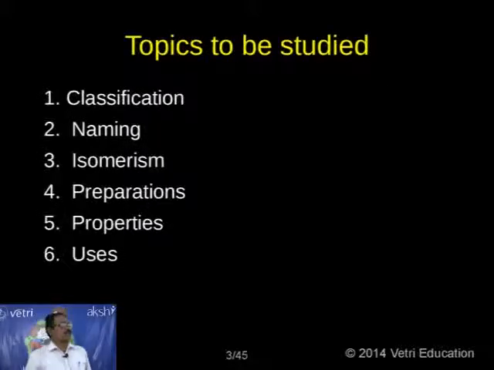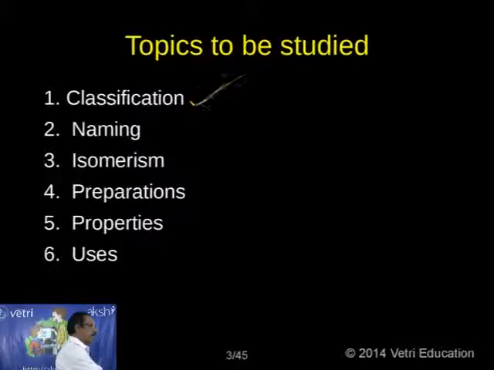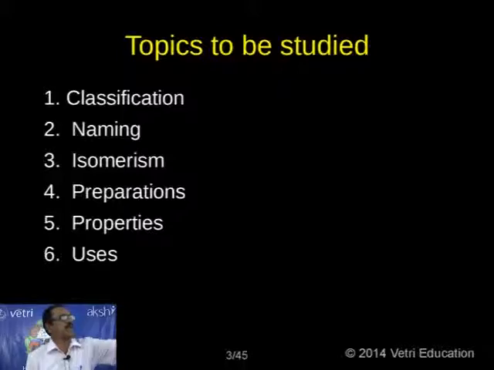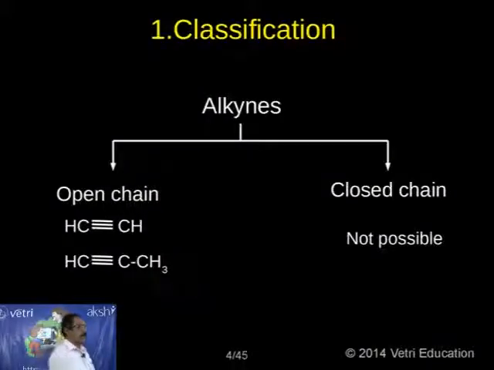What are the topics to be studied under these alkynes? As usual, as in the case of alkanes and alkenes: classification number 1, number 2 naming, number 3 isomerism, number 4 preparations, number 5 properties, and number 6 uses. Let me discuss one by one. First, let me concentrate on classifications.